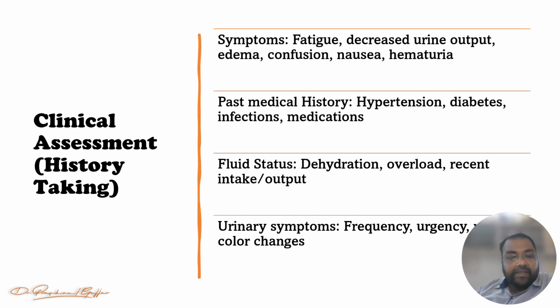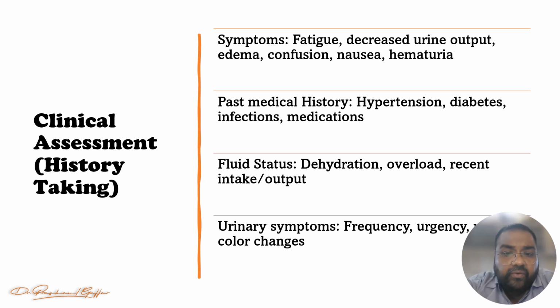So in the clinical assessment, in the history we have to ask about symptoms like fatigue. What is the urinary output? So we found decreased urinary output. Due to decreased urinary output there will be edema, confusion, nausea and hematuria. We have to ask about all these symptoms because each can have a different cause.